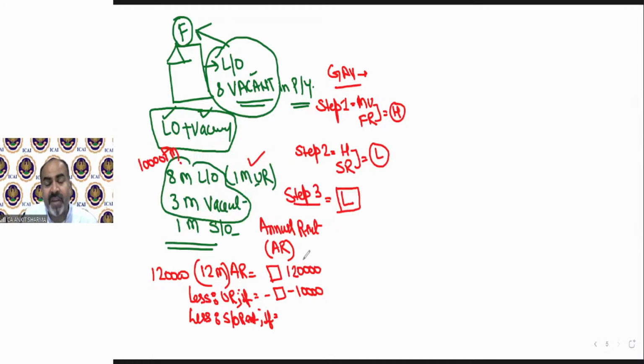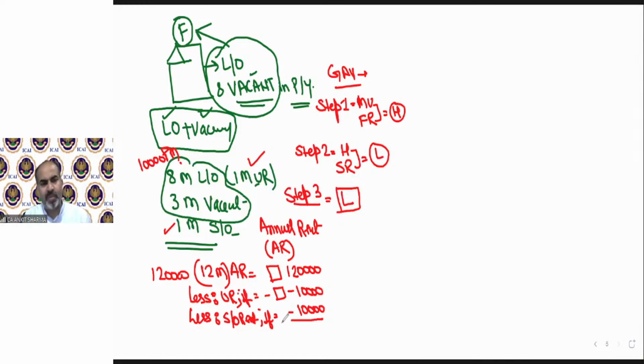But for annual rent, we have taken the full year value. Out of this value, we are going to deduct that rent which is not actually received. Unrealized rent is not received, so we deduct the value. 1 month is self-occupied, so 1 month rent, because it is self-occupied, there cannot be any income from it. So we have to deduct these two values if they are given in the question.